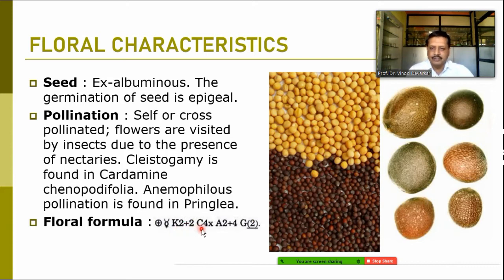Androecium is tetradynamous, free, 2+4 condition, where 2 are shorter and 4 have longer filaments. Gynoecium is superior, with a bicarpellary syncarpous ovary. These are some of the important floral characters of the family.